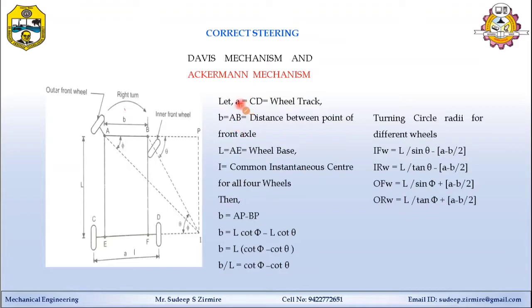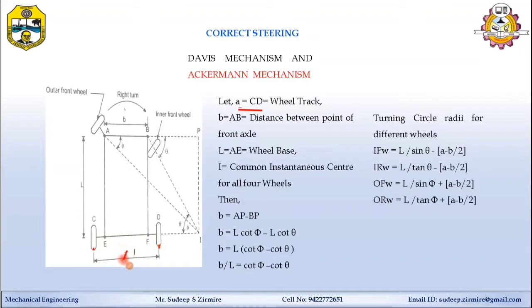So see here friends, the first point is A. A indicates the CD distance, C to D distance, or you can say wheel track. Here it is shown as the rear wheel track, with the exact center line taken from the midpoint of the tire.